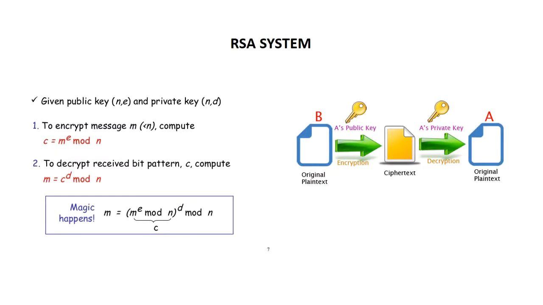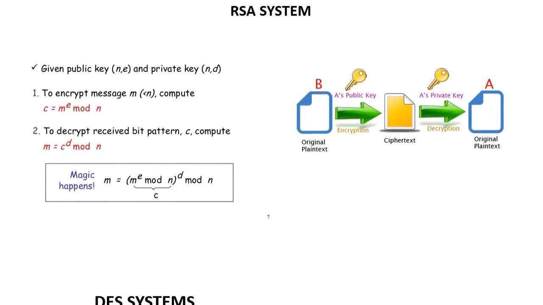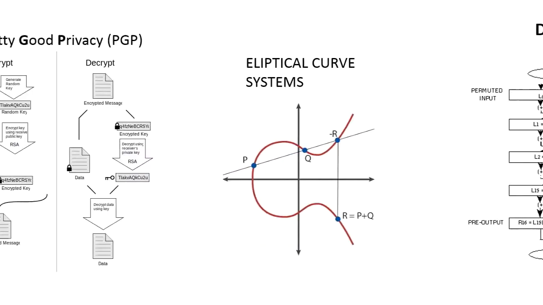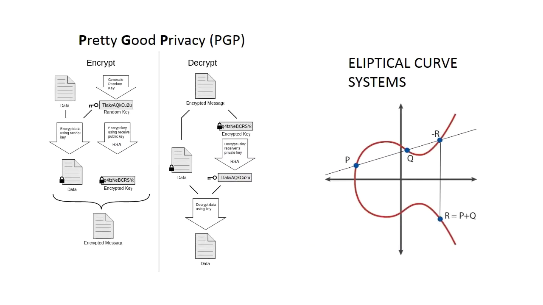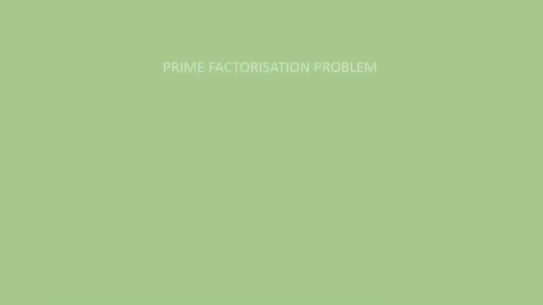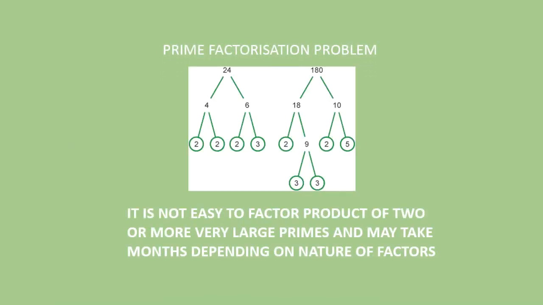So this can be used to decrypt encryptions like RSA, DES, AES, PGP, elliptic curve systems, etc. that are widely used today for digital signatures, for encryption of data, etc. Normal computers take decades to crack these ciphers by brute force method, whereas quantum computers can solve these in minutes. Most of the encryption systems depend on the difficulty of solving problems like the discrete logarithm problem or the prime factorization of large numbers, and these can be solved very fast by quantum computers.